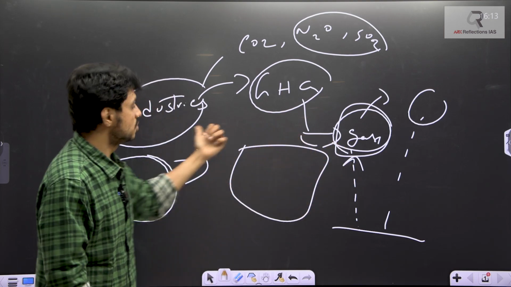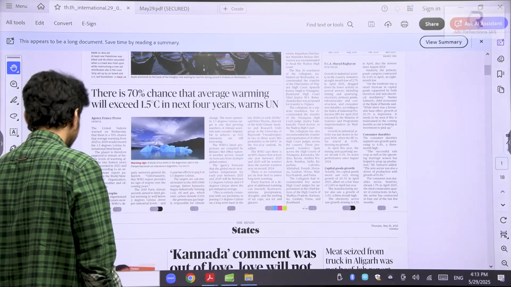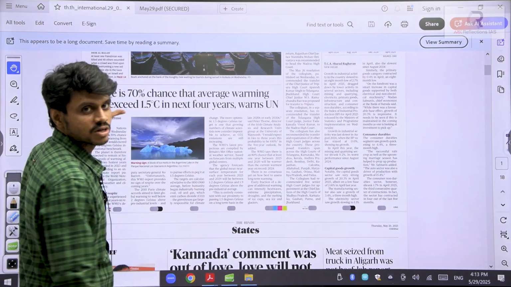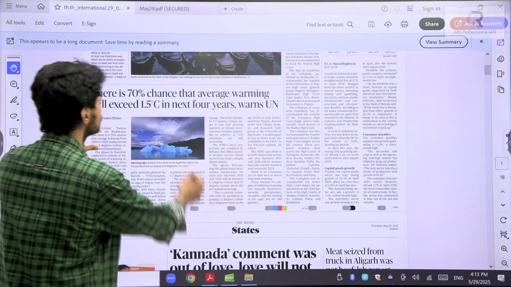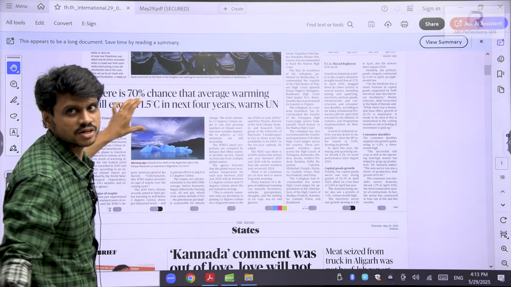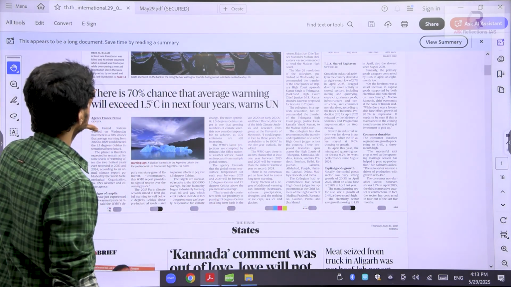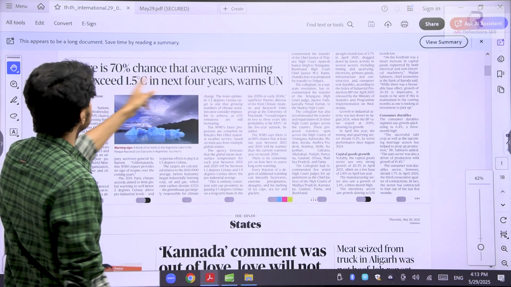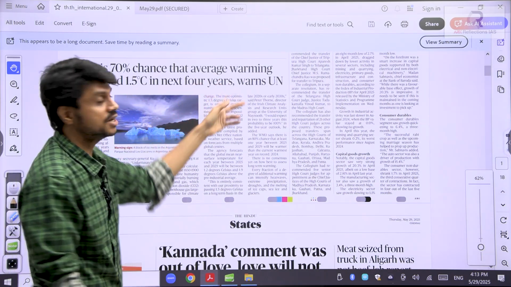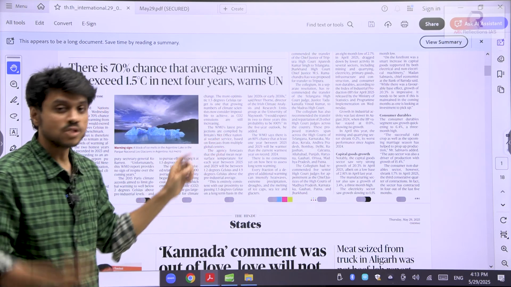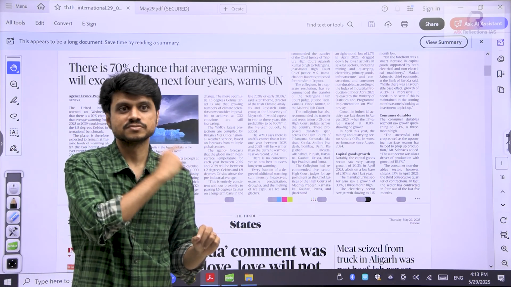And the USA, a country with great power, comes with great responsibility. But they don't sign these kinds of agreements. There is a 70% chance that average warming will exceed 1.5 degrees centigrade in the next 4 years. Now you have understood the importance of this.